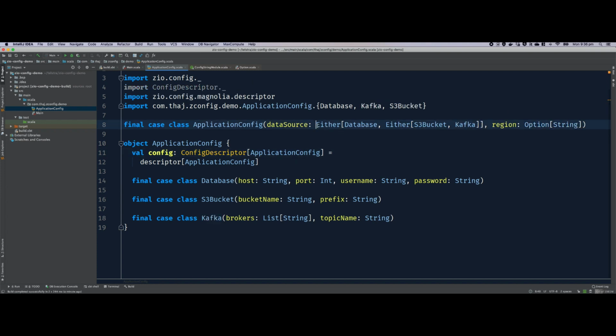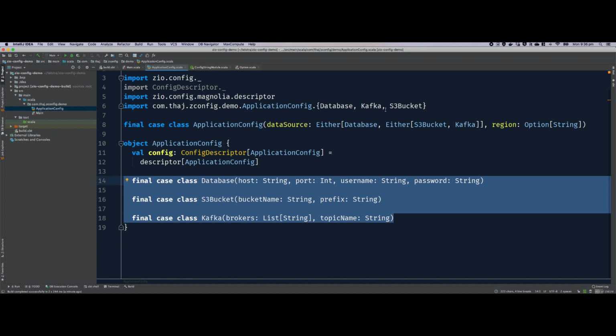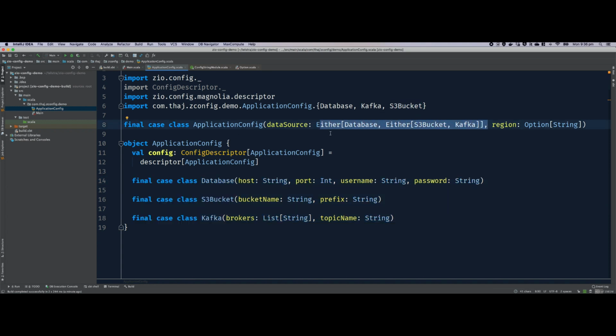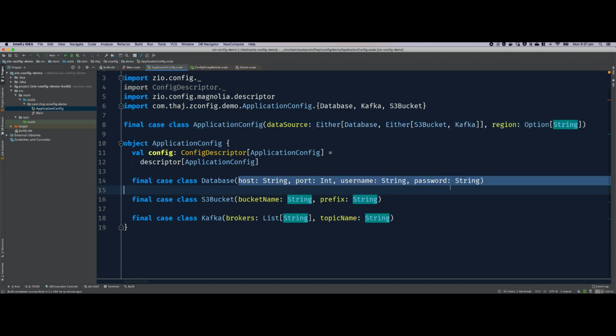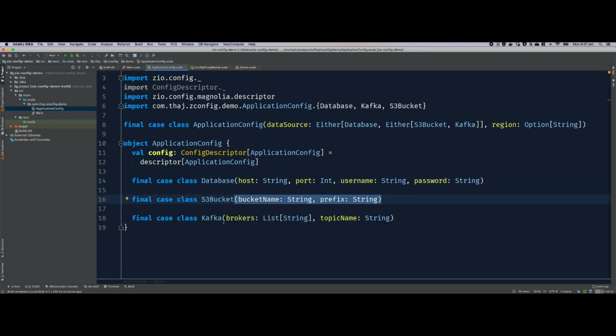So this is when we are simply using Either itself to represent this particular business logic, which is fair enough, but things get complicated if we have a fourth source that also takes a host and port as field names. You can see a sort of conflict happens, and zio-config is going to handle such scenarios, but then you have to guess things a lot. But for the time being, we don't have any conflicts. For the same reason, we will just go with Either with this pattern. So it tries to parse whether all of these fields exist, or whether these two fields exist, or whether these two fields exist.